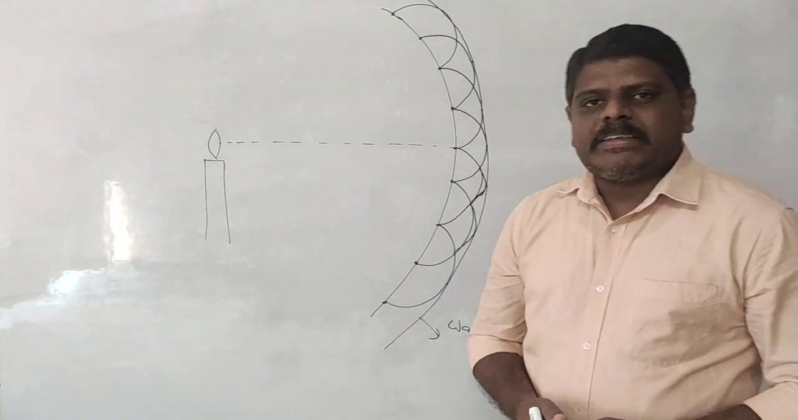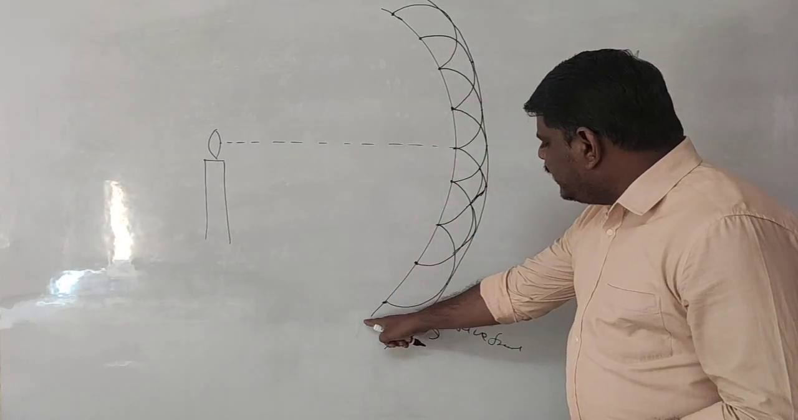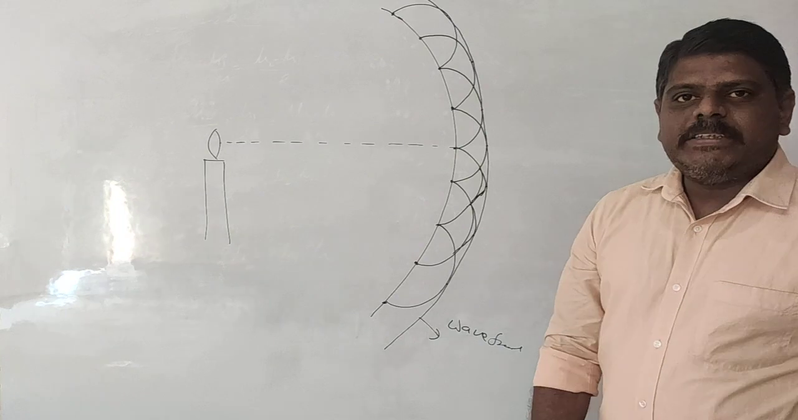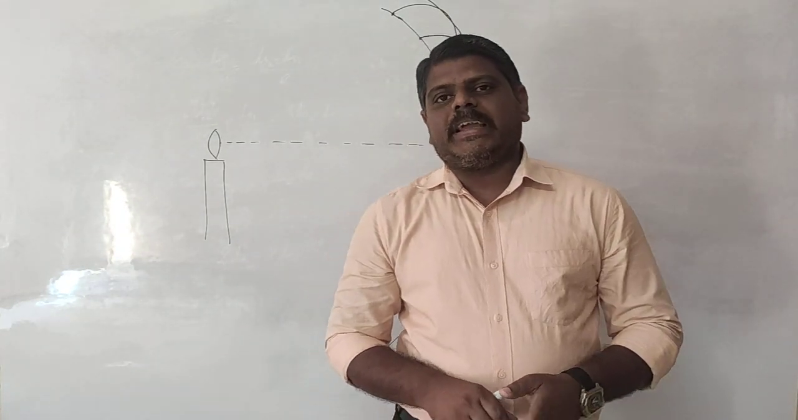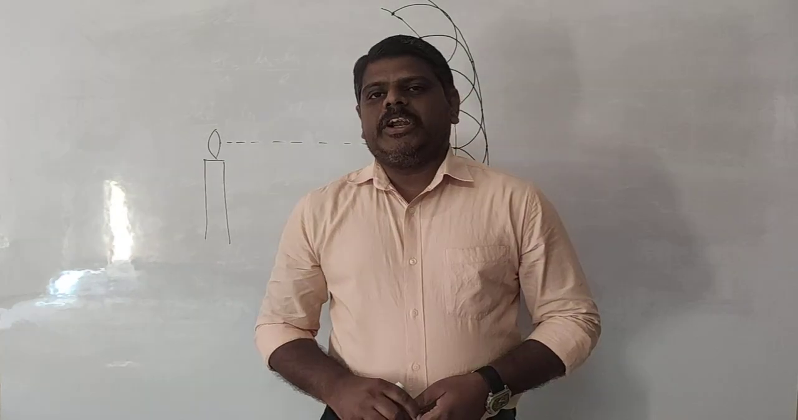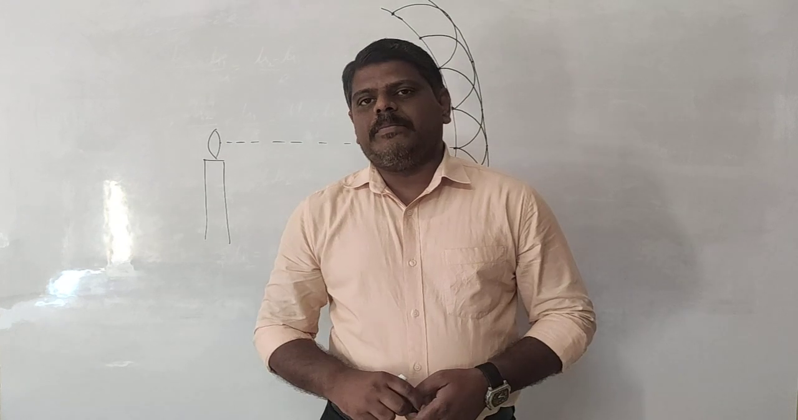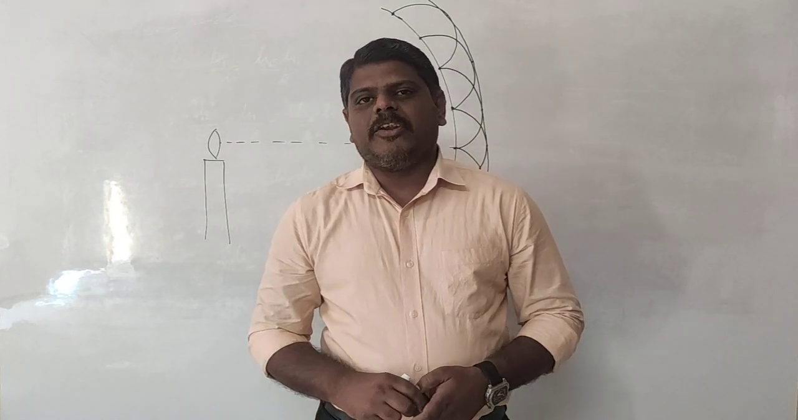In case you construct this wavefront after 1 second, how much will be the distance between the first wave and the second wave? Because light travels 3 × 10^8 meters per second, in 1 second. If you convert it to kilometers, how much will it come? 3 × 10^8 meters is 3 × 10^5 kilometers per second. 3 × 10^5 kilometers per second is nothing but 3 lakh kilometers per second.